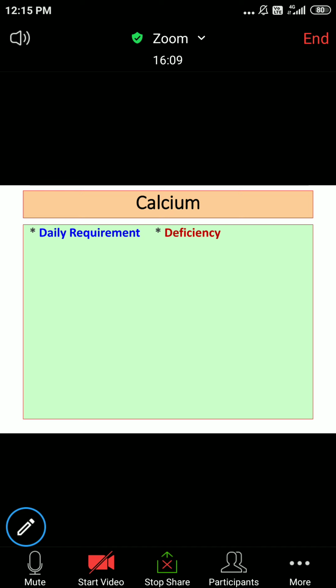As far as deficiency of calcium is concerned, one keyword that you should not forget if a question is asked is tetany.